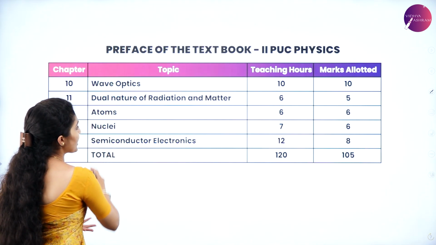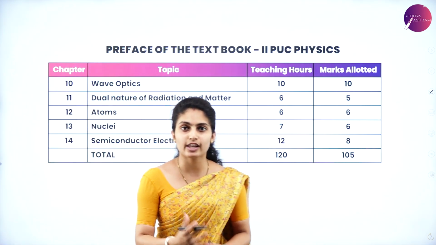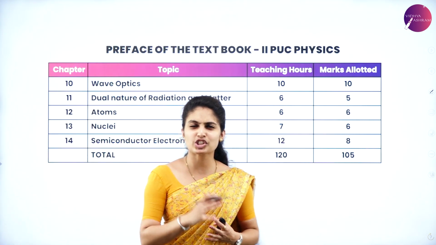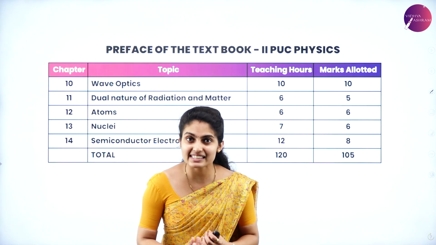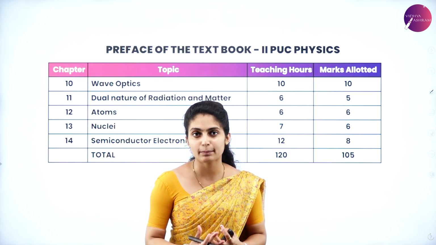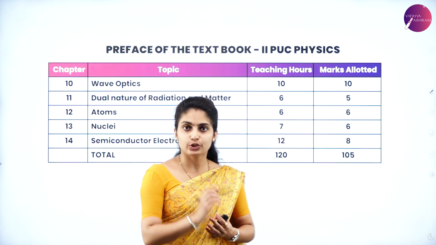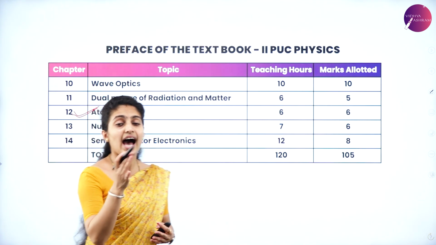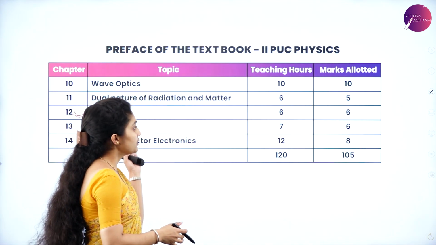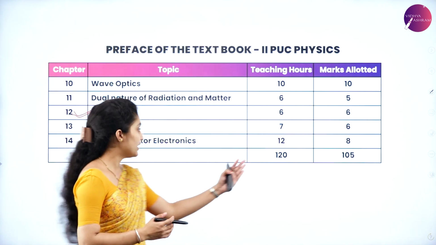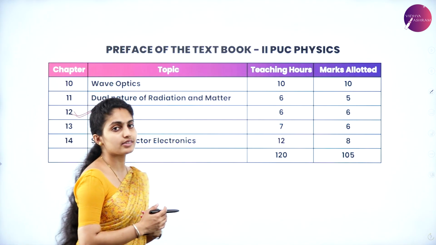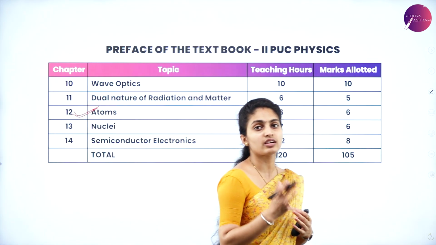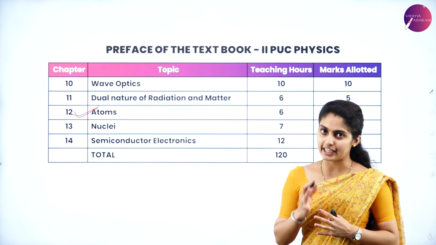Later you have atoms, and the marks allotted is 6 marks. It is a very easy and understandable chapter for any of the students, so you can just focus on this chapter as well. And you have nuclei, which is 6 marks. Later you have semiconductor electronics, which is all about 8 marks.